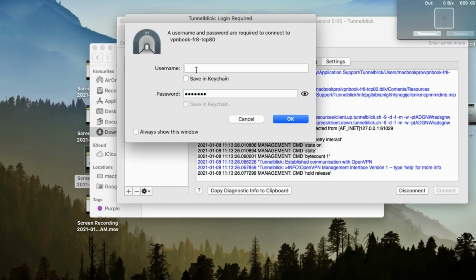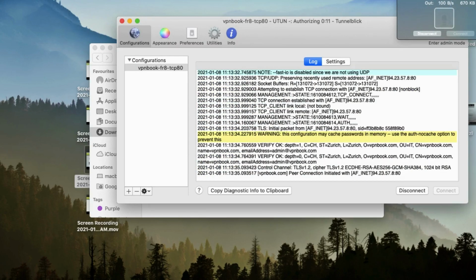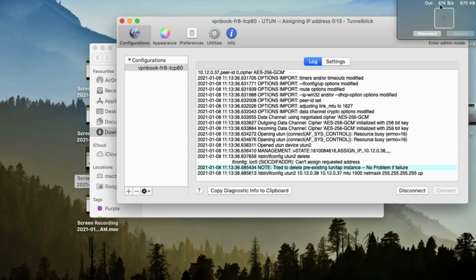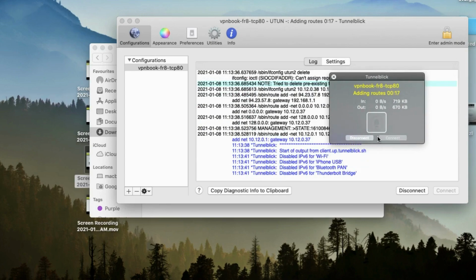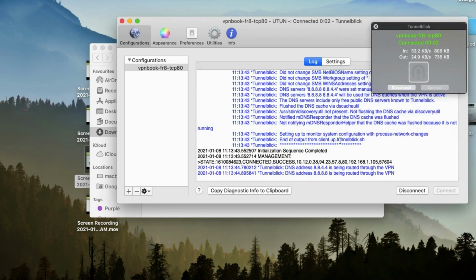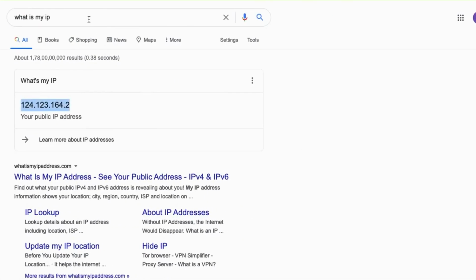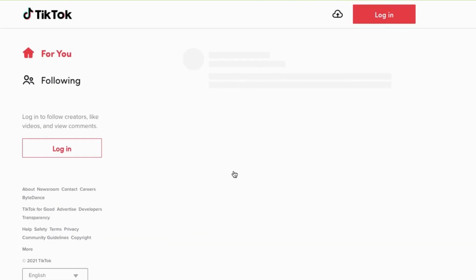Copy the username and password again, as shown here, from VPNBook. Click on OK. The previous connections will be lost and again it will connect, as shown here. If you can see this, it is connected. Yes, just now it got connected. Then check "what is my IP" here, and it has changed to 94.23.